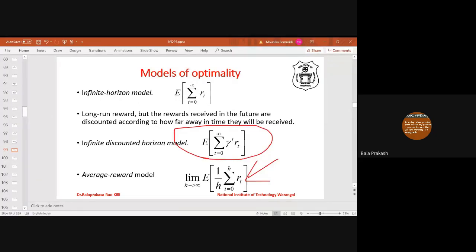So this is the first thing, the optimality criteria. What actually are we optimizing? This is called the optimality criteria. Are we optimizing immediate reward? Are we optimizing reward for a finite number of steps? Are we optimizing reward for an infinite number of steps? Or are we optimizing reward for an infinite number of steps with the discount factor into account, and so on? So these are the optimality criteria. Our concentration will be mostly on the infinite discounted horizon model. In MRP, the Markov reward process, we also discussed this infinite discounted horizon model with an example.